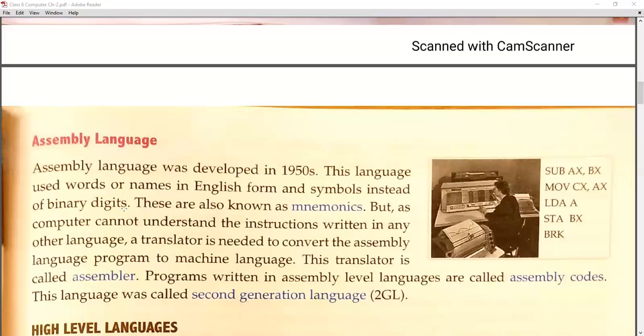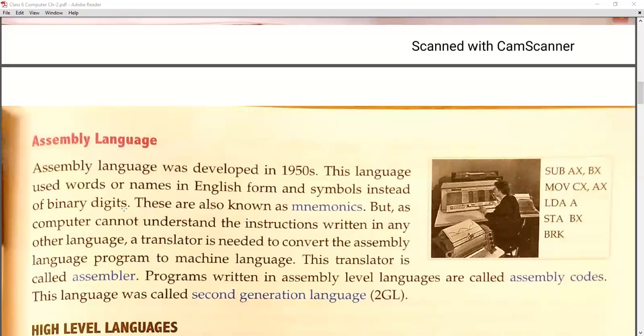Supposingly, आपने लिखा ADD, that means add. अब कंप्यूटर तो add समझेगा नहीं, बट अपन ने तो लिख दिया add 5 + 5. अपने को तो इसका आउटपुट चाहिए, अपने को आउटपुट क्या चाहिए 10. Then it will be converted by the assembler. Assembler क्या करेगा? Add को लेगा, उसको convert करके 1001 यानी कि binary digits यानी कि machine language में, और उसके बाद वो उसको process करके, process का मतलब है add करके, वो आपको output दे देगा 10. ठीक है? So programs written in assembly language are called assembly codes. As simple as it can be.